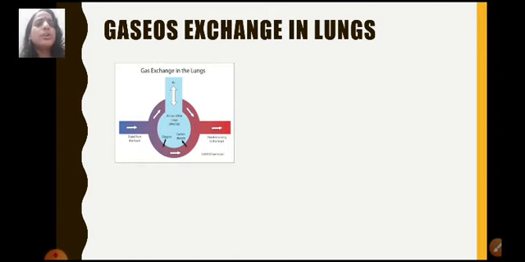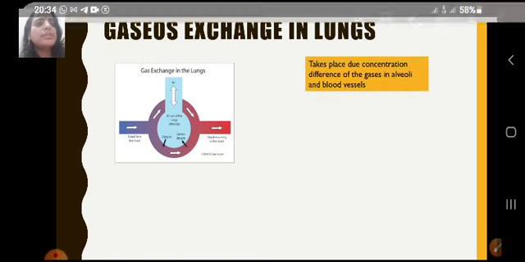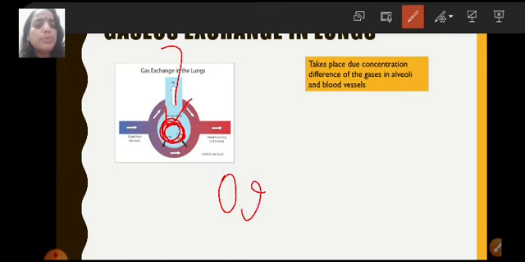Talking of the gaseous exchange in the lungs, air enters into the lungs, that is, oxygen will enter the lung. This oxygen will then diffuse from the alveoli. Since in the alveoli the concentration of oxygen is more as compared to the concentration in the blood, the oxygen from the alveoli will diffuse into the bloodstream.